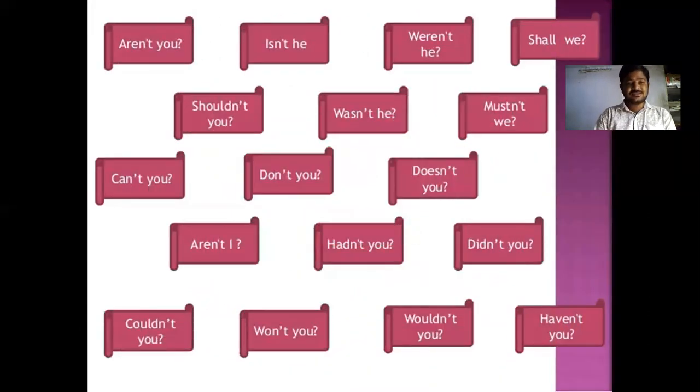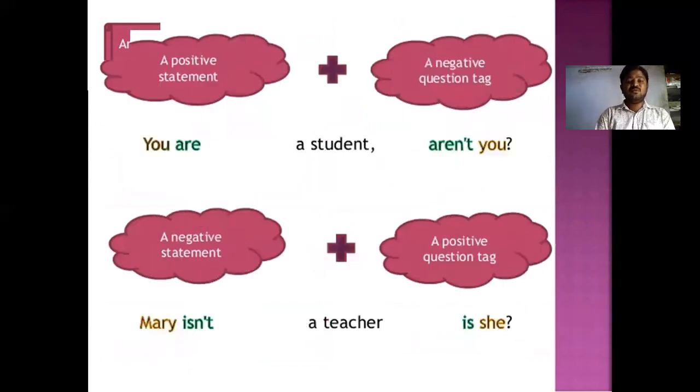Negative question tags take: aren't you, isn't she, isn't he, shouldn't you, weren't he, shall we, wasn't he, must we, can't you, don't you, doesn't you, aren't I, hadn't you, didn't you, couldn't you, won't you, wouldn't you, and haven't you. And now we move on to the important thing: how to transform declarative statements into interrogative sentences.